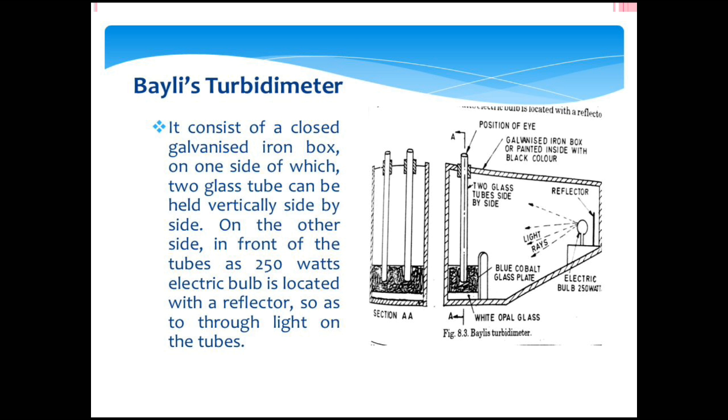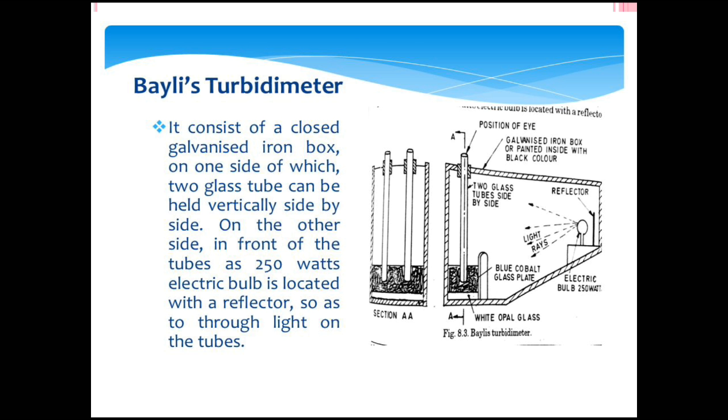On the other side, in front of the tubes, a 25 watt electric bulb is located, on the opposite side of the glass tubes, so that it throws light on the tubes.